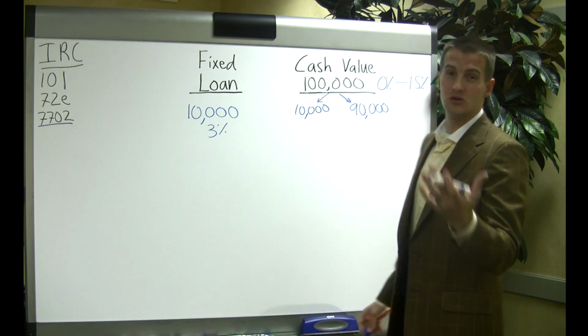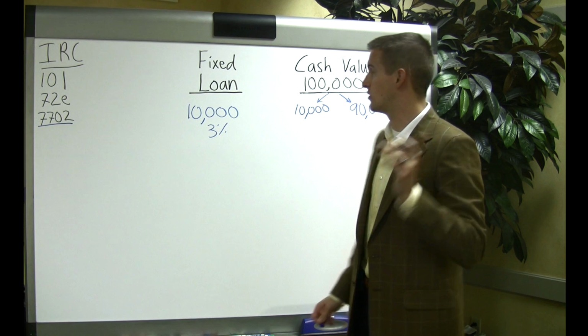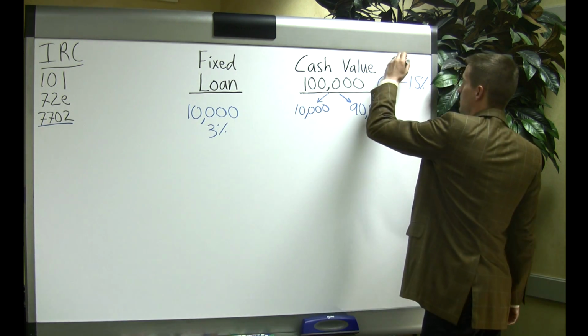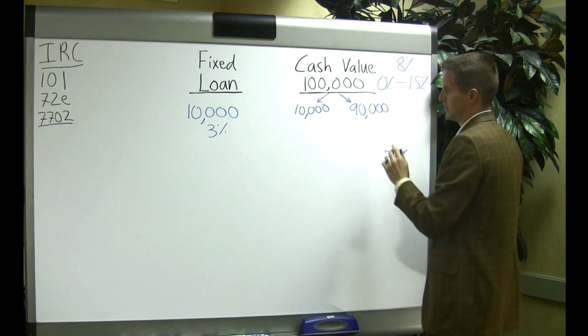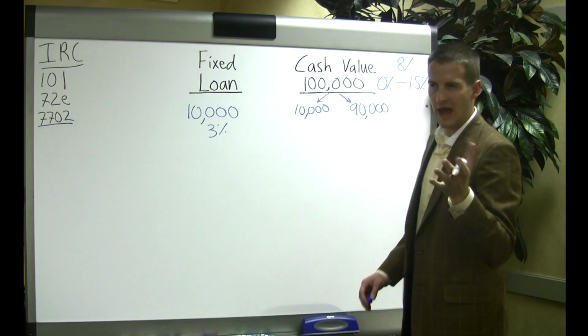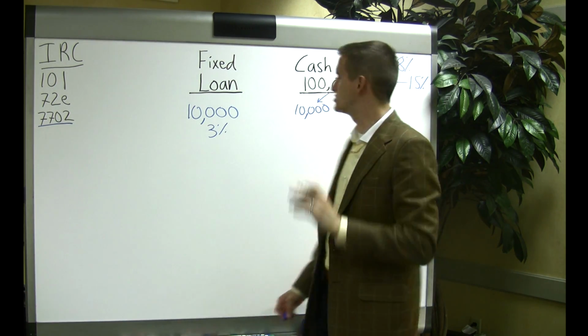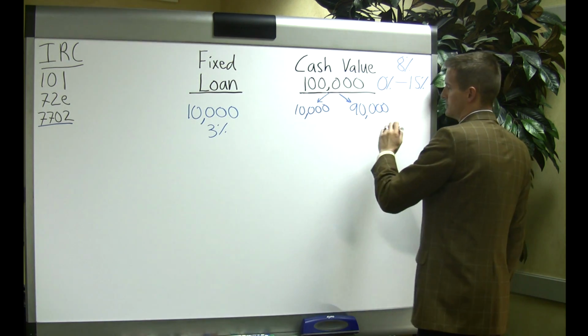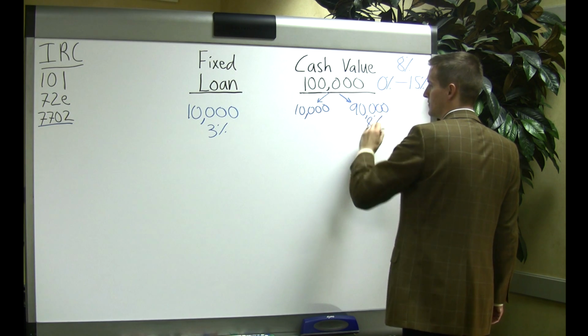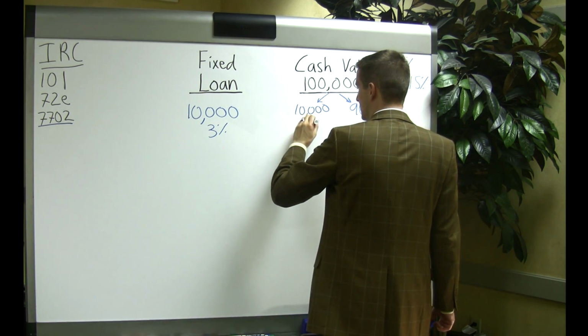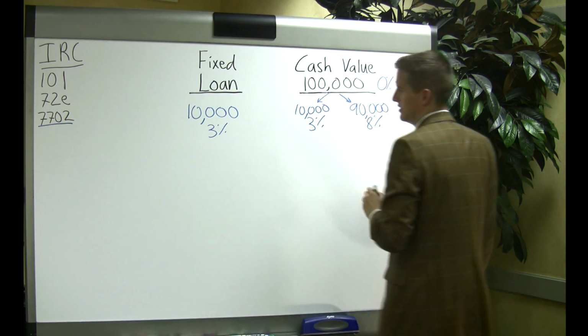And it's usually linked to an index like the S&P 500 or whatever index they use. So historically, they show about 8% average. So we're going to say 8%. So this cash value has been earning an average of 8, some years higher, some years lower. But this $90,000 is earning 8%. This $10,000 earned a guaranteed rate of 3.